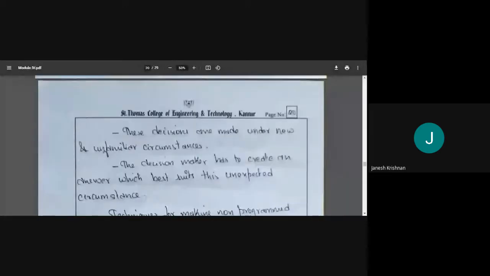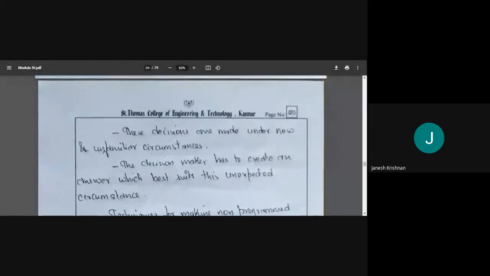These decisions are made under new and unfamiliar circumstances. Like last year when COVID came, we were forced into lockdown. We didn't know what had to be done or what would be done. A new situation and a new circumstance came, and we were forced to act. That kind of decision is a non-programmed decision, based on the situation.